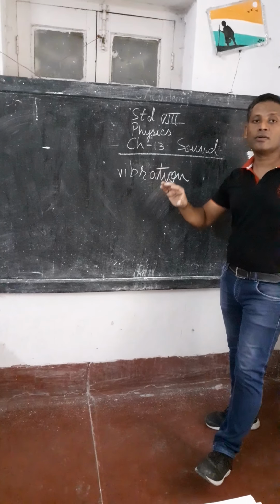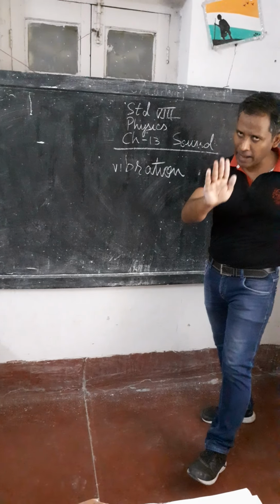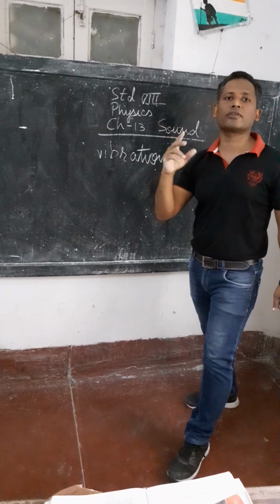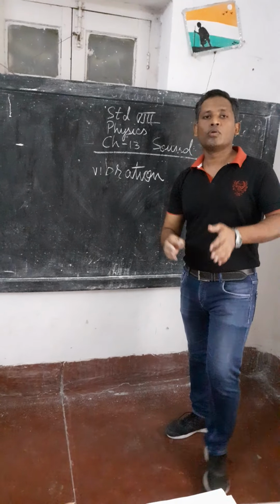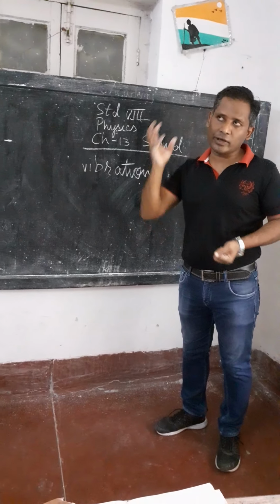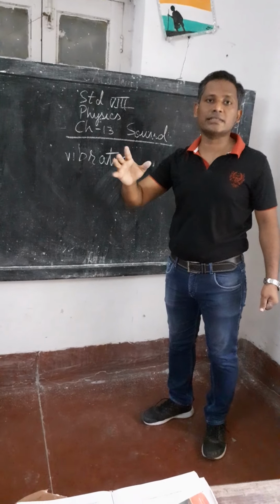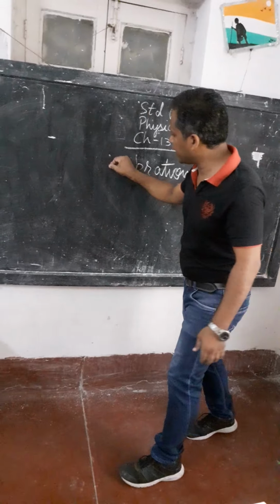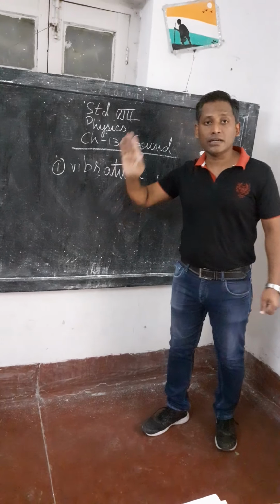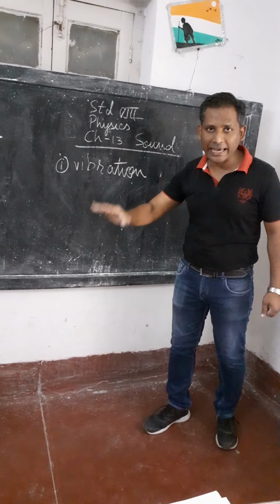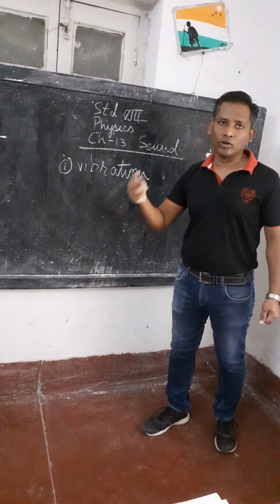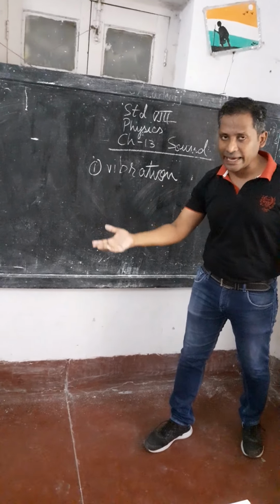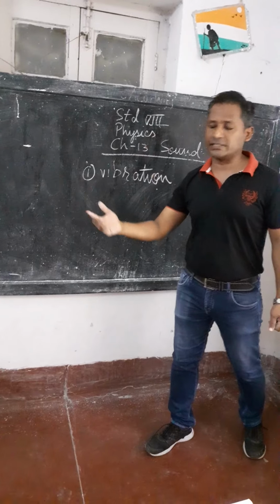So what is vibration? Vibration is a to and fro, back and forth motion. Either the to and fro motion of a body or the back and forth motion of a body is called vibration. So all sound is caused by vibration. Whenever you hear a sound, the first thing that comes to your mind is there has been a vibration. The first definition we have to study in this chapter is vibration. You can explain it in two ways. Once again, the to and fro motion of a body is called vibration, or the back and forth motion of a body is called vibration.